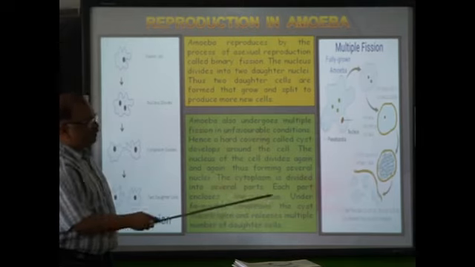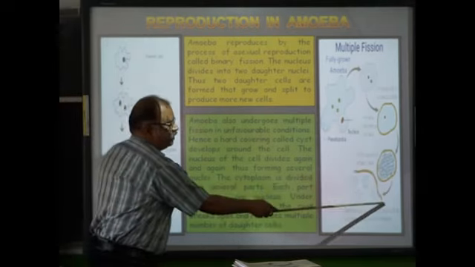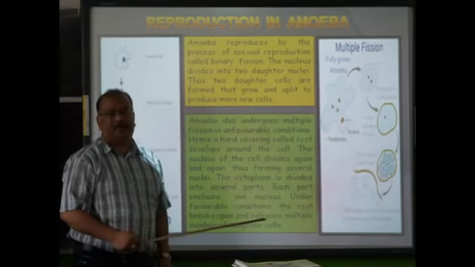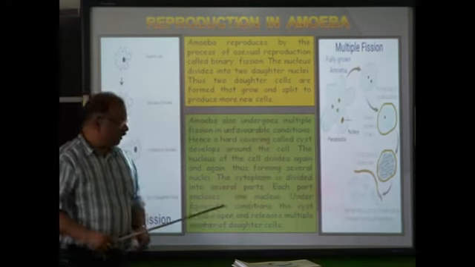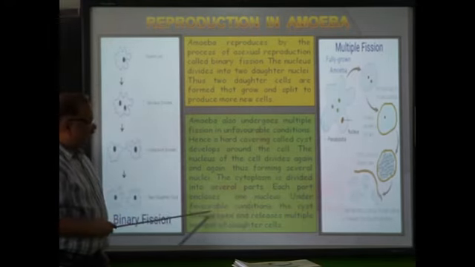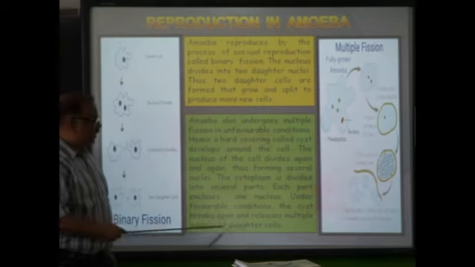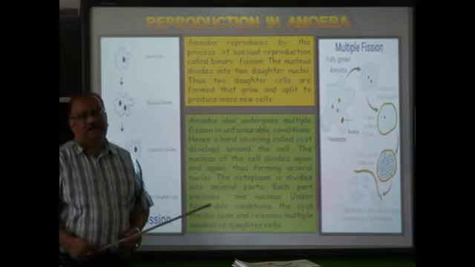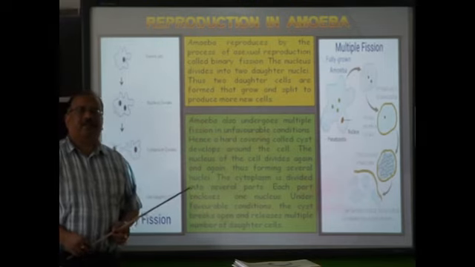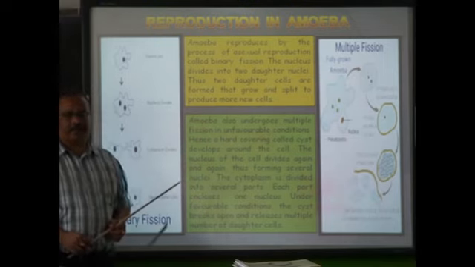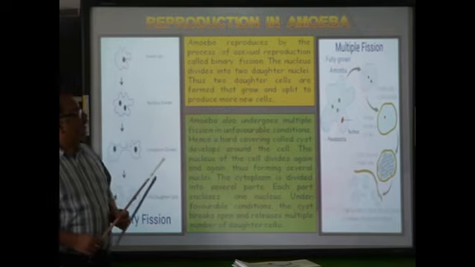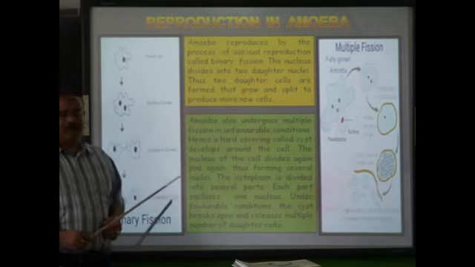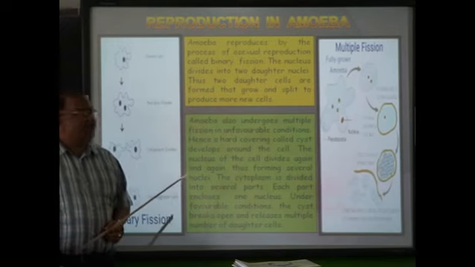Under favorable conditions, now the favorable conditions are there. So this cyst ruptures, breaks open, and then all these daughter amoeba come out of it. Under favorable conditions, the cyst breaks open and releases multiple daughter cells. So today in this class we learned about kingdom Protista, its members, amoeba, its nutrition, respiration, okay, and reproduction. With this, the topic comes to an end.